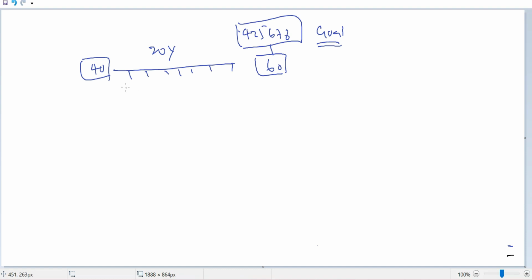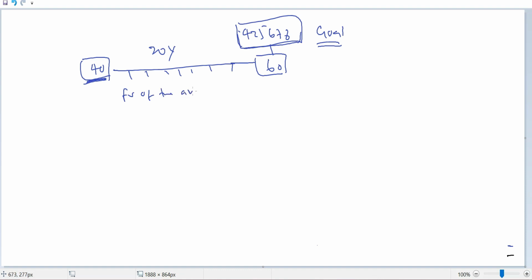Now at the age of 40, to reach 425,678, this is his future goal. So we need to identify the future value of the annuity.